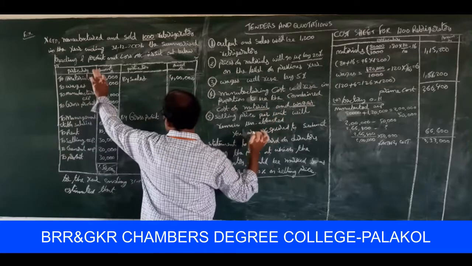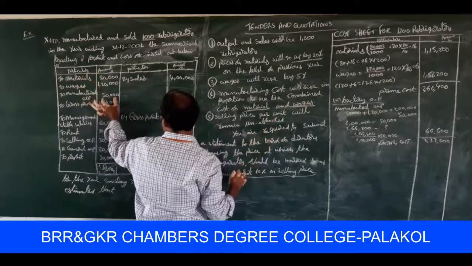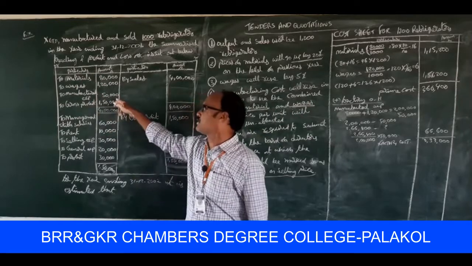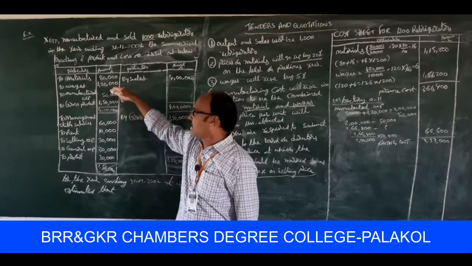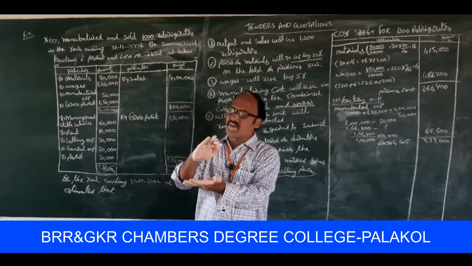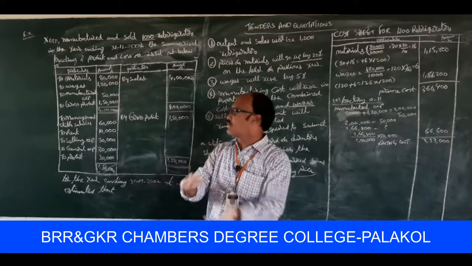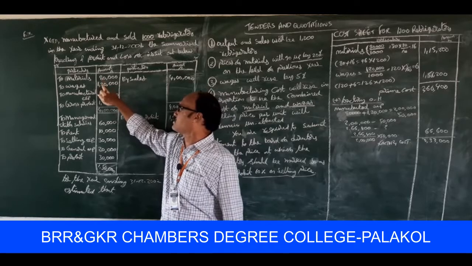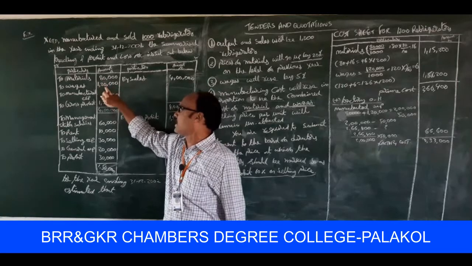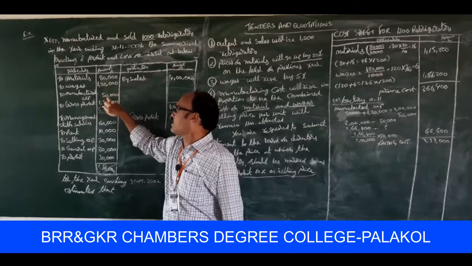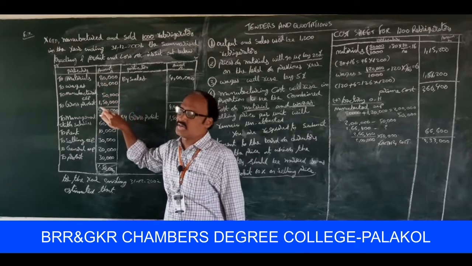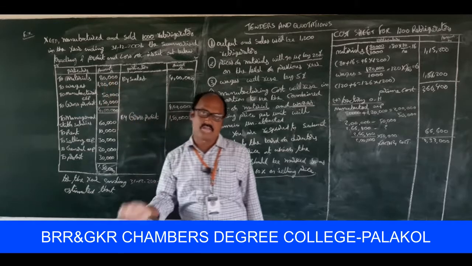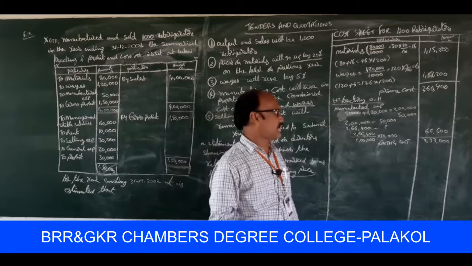On the basis of this information, the manufacturing expenses are 50,000 here. Then what is the combined cost of materials and wages? 80,000 plus 1,20,000 is equal to 2 lakhs. For 2 lakhs, the manufacturing expenses are 50,000. So the ratio has to be calculated directly.